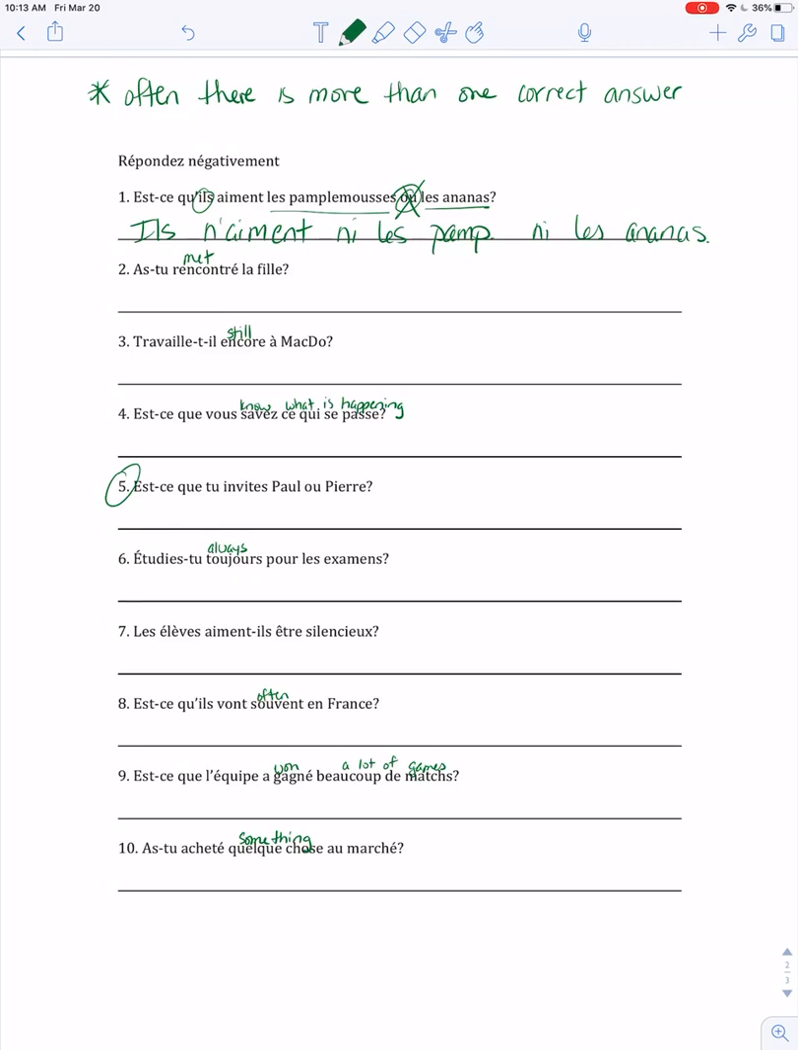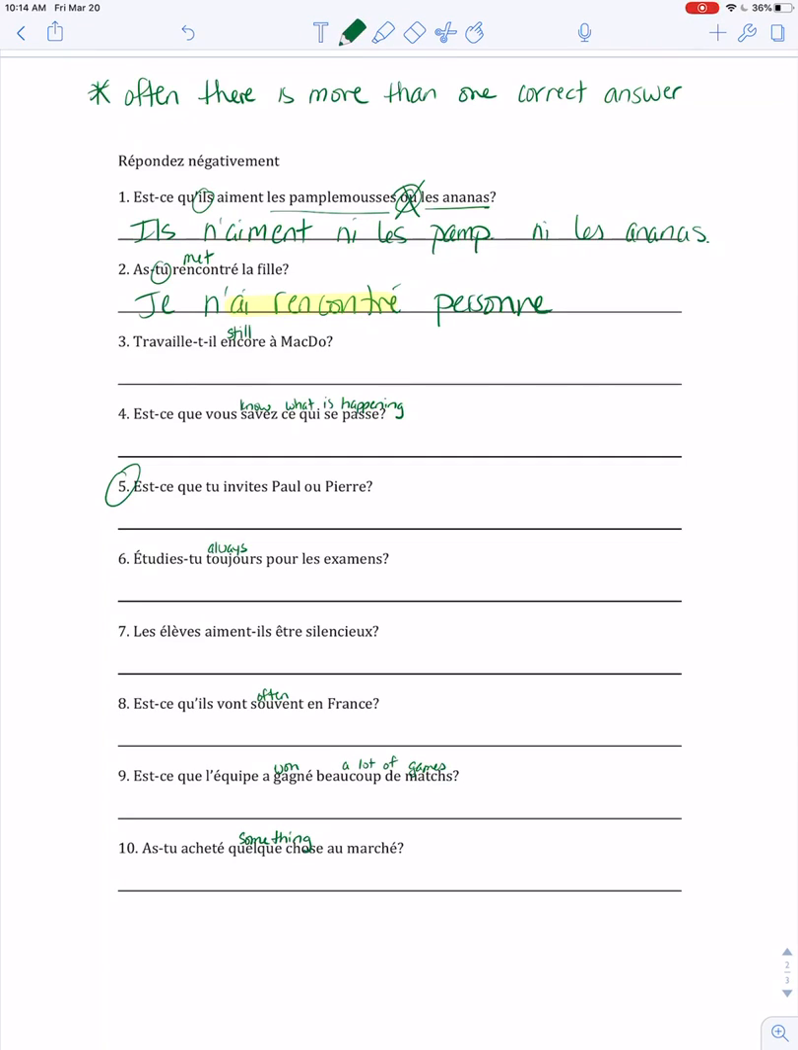Second one here is a passé composé question. As-tu rencontré la fille? Have you met the girl or did you meet the girl? You could answer in a couple different ways. You could say that you met, or I met no one, or I never met the girl, or I didn't meet the girl. The one I had intended was for no one, but of course there's more than one correct answer. So again, we've got the passé composé. The tu in the question is going to have to change to je in the answer. So a logical answer would be je n'ai rencontré personne. With this one, of course, being the exception where you've got the helping verb and the past participle together inside the negative, only for ne personne.